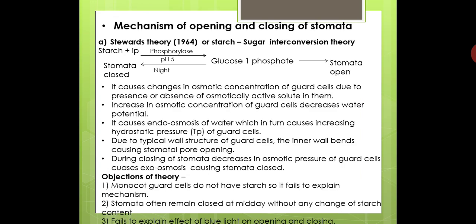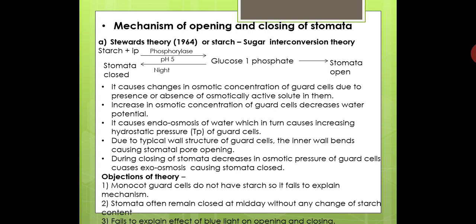Now let us move towards the mechanism of opening and closing of stomata. We studied that during the daytime stomata remain open and transpiration occurs, and during the night time stomata get closed, and so transpiration is stopped.